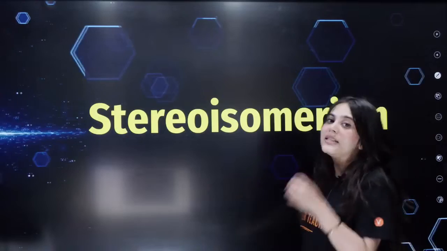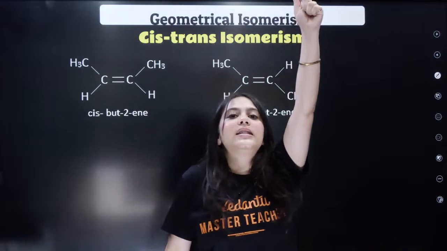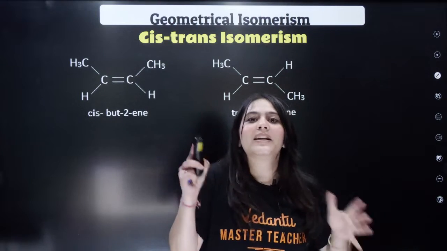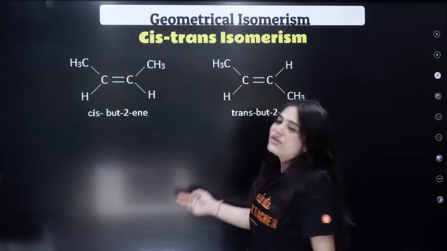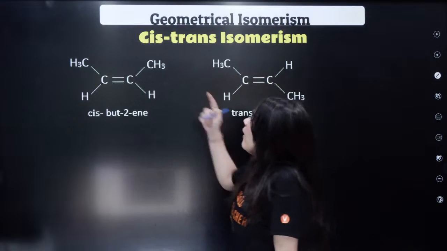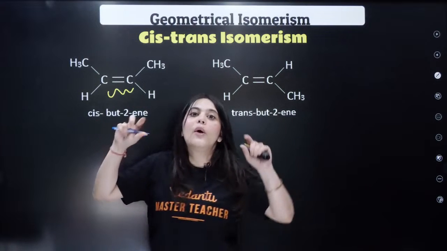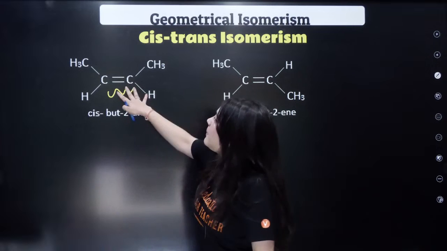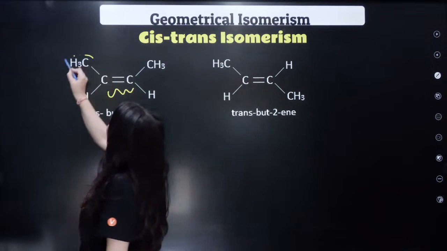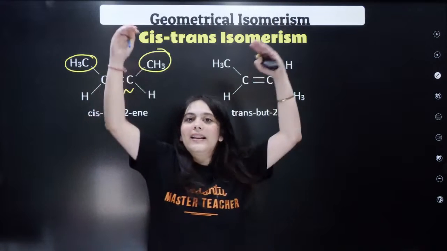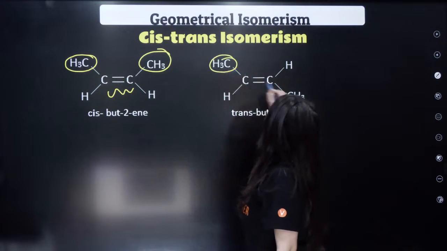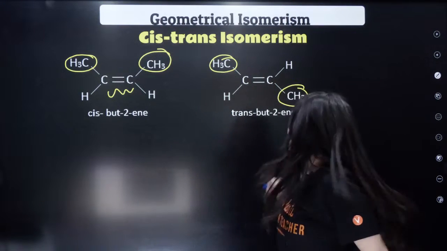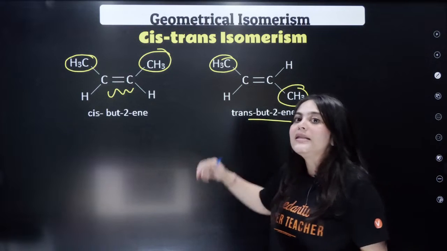Now we're moving on to the stereo part of isomerism. Stereoisomerism. Number one is geometrical isomerism. What are geometrical isomers? Those are the cis-trans isomers. What you have to remember is just cis-trans, EZ, whatever you call it. It generally happens around a double bond, right? There should be the presence of a double bond, and around the double bond, if the same atoms are at the same position, then it is a cis isomer. But if the similar atoms are opposite to each other, it is called a trans isomer. Simple.